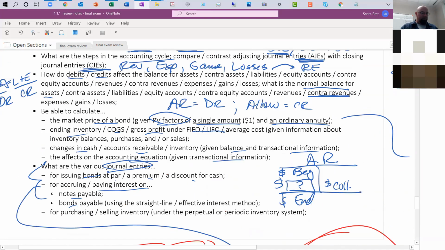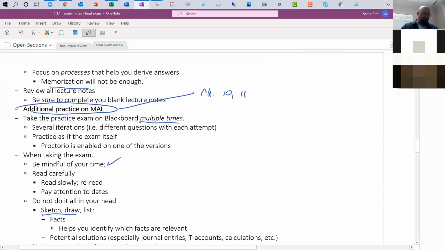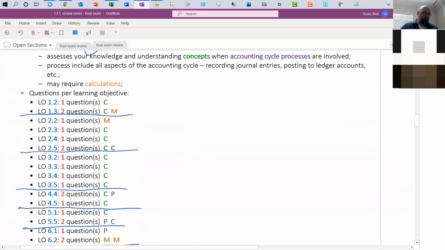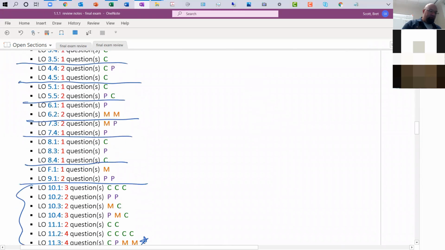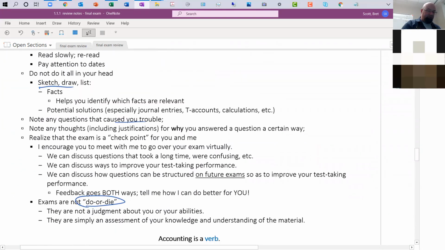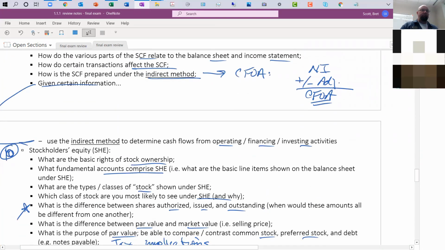What I recommend doing is obviously go back and take a look at this in more detail. One thing you might want to do is go look at your class notes for each one of these learning objectives and see the examples. Look at the examples in your class notes. Look at examples that are shown in the book. Examples are the key things to see visually how things transpire from an accounting perspective. Some math, some conceptual questions, but it's not meant to be too arduous. A lot of the stuff you'll have seen already before.